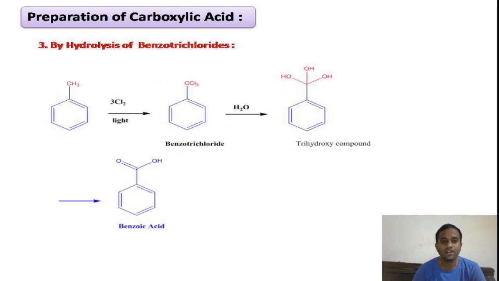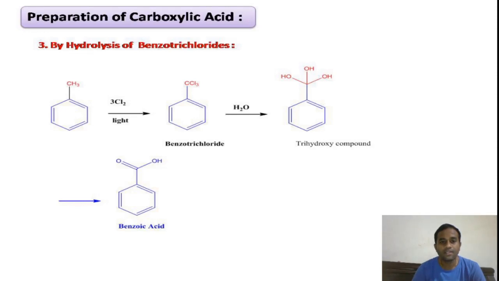Coming to the third preparation method, that is by hydrolysis of benzotrichloride. The compound taken here is toluene, in which the benzene is connected to a methyl group. Here we perform chlorination on the side chain of the alkyl group, that is the methyl group.